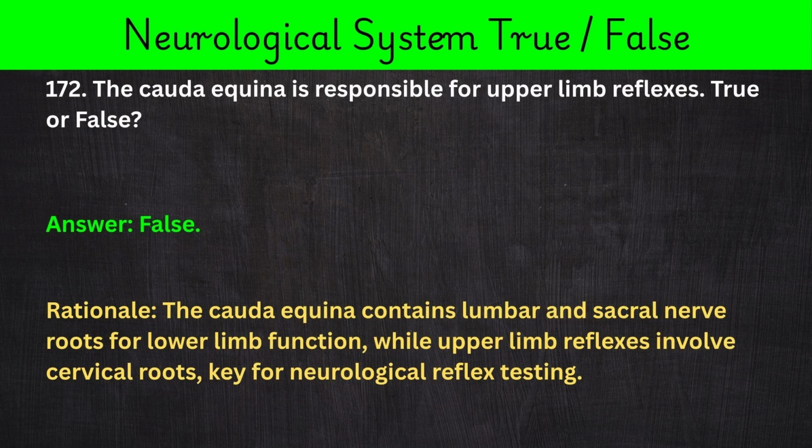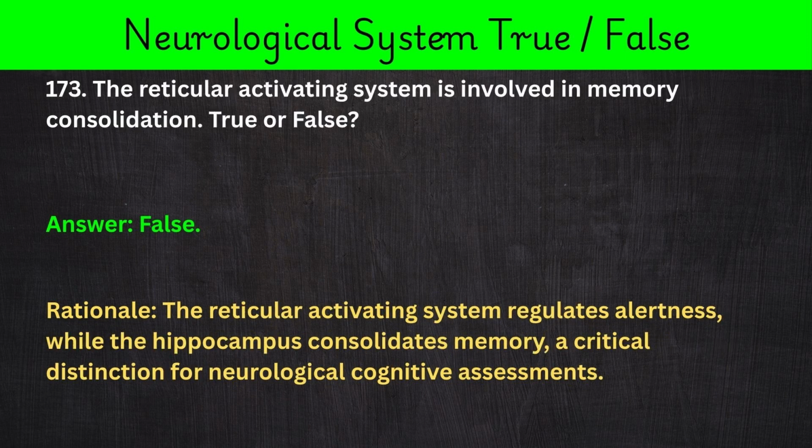172. The cauda equina is responsible for upper limb reflexes. True or false? Answer: false. Rationale: the cauda equina contains lumbar and sacral nerve roots for lower limb function, while upper limb reflexes involve cervical roots, key for neurological reflex testing.